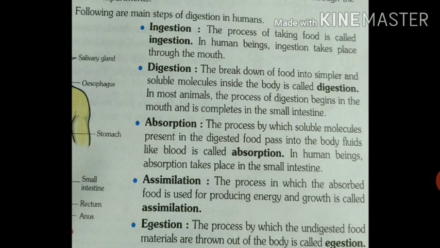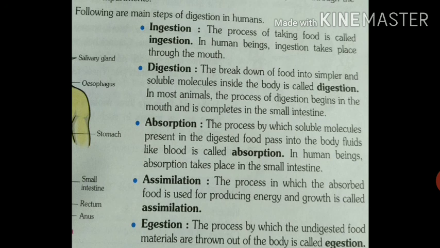In human beings, absorption takes place in the small intestine. Absorption means digested food substances are absorbed into the blood.